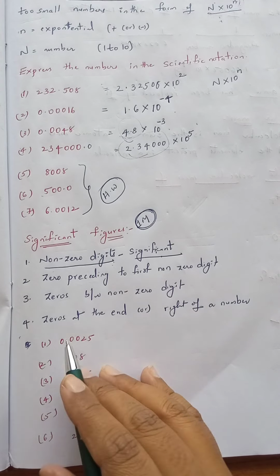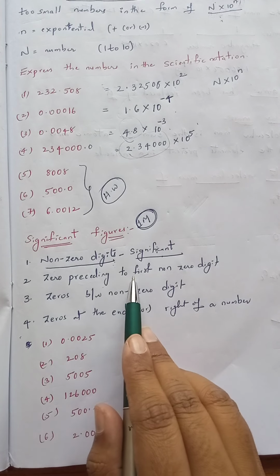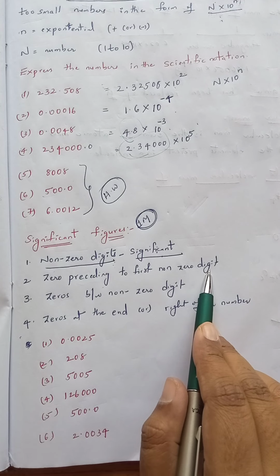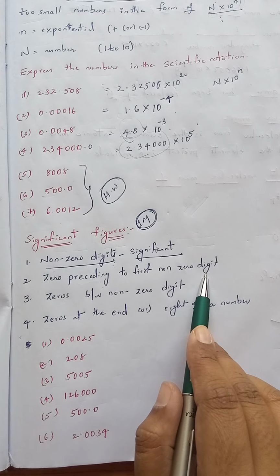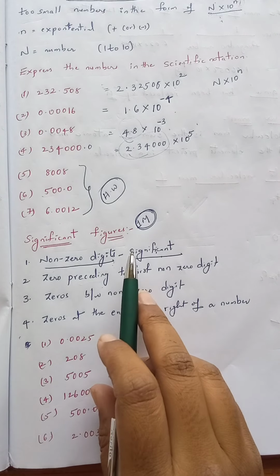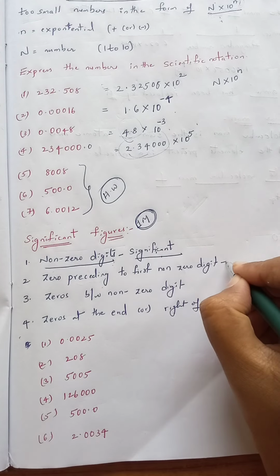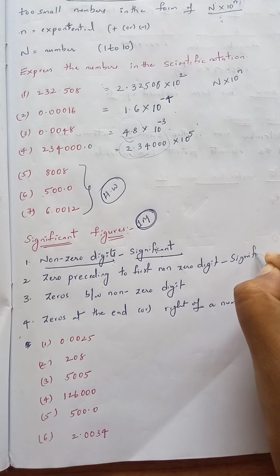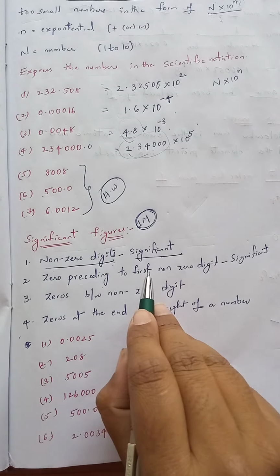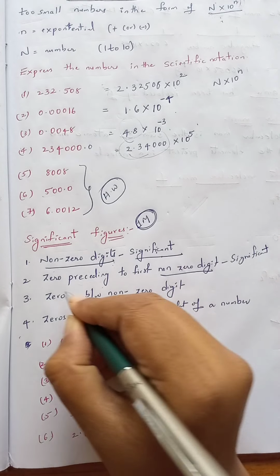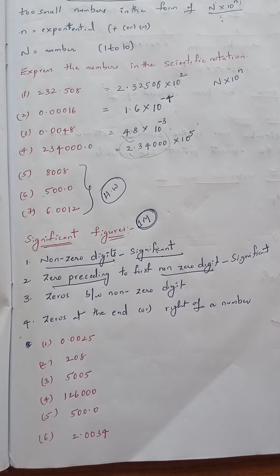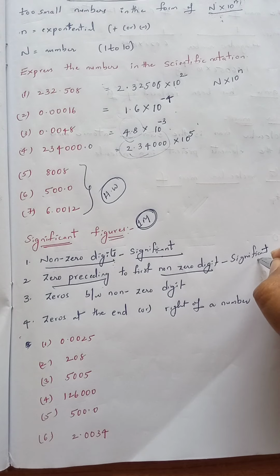Listen carefully. A 0 following the first non-zero digit is taken as significant. In the sense, the 0 which comes after the non-zero is considered as a significant figure.